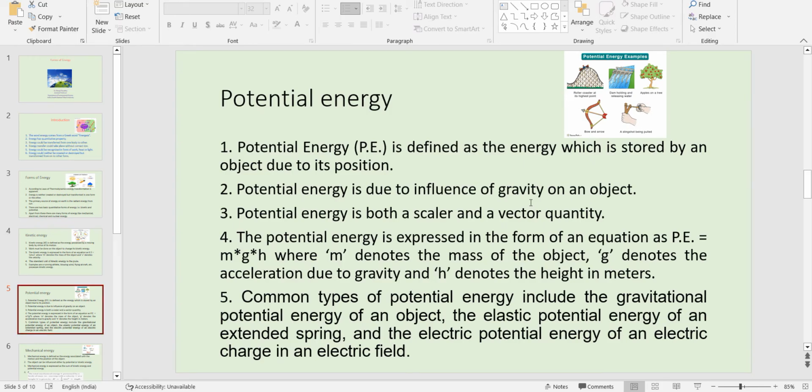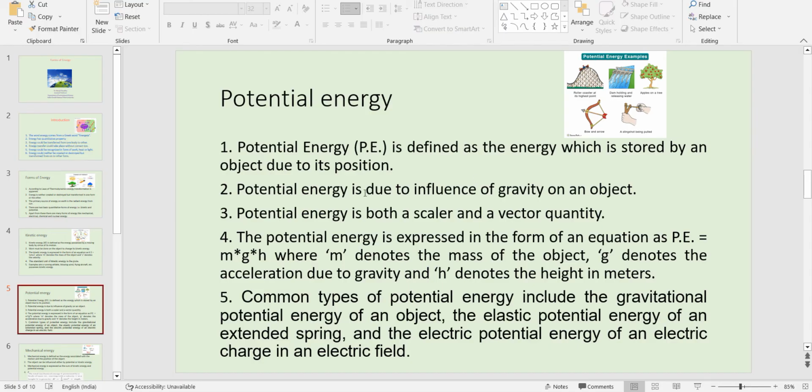Now let's discuss potential energy. Potential energy is due to its position; by virtue of its position, it has energy, right? You can see the water stored in a dam is a source of energy. This is called potential energy, and it is usually due to the influence of gravity on the object.